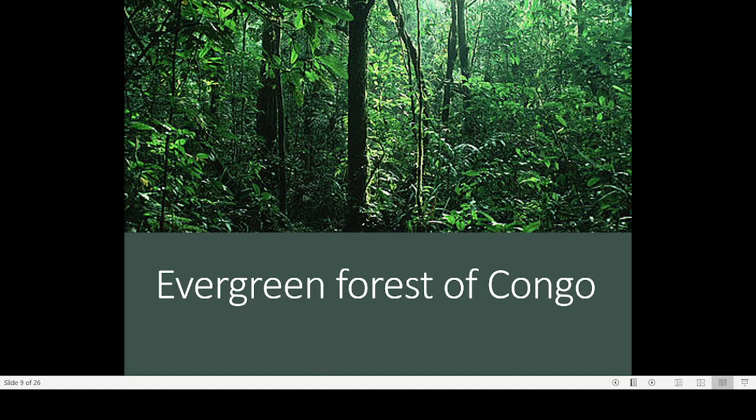Many of the plants growing in the European region or temperate region will be shedding their leaves during the winter season. But in the tropical plants, they will not be shedding their leaves at any time of the year. Their leaves will be present throughout the year. In all seasons, we can find leaves. For example, a jackfruit tree or mango tree will have leaves throughout the year, but that is not the case for rubber. So in the case of an equatorial forest or tropical forest, they remain green throughout the year. That is why these forests are known by the name evergreen forest, always green.